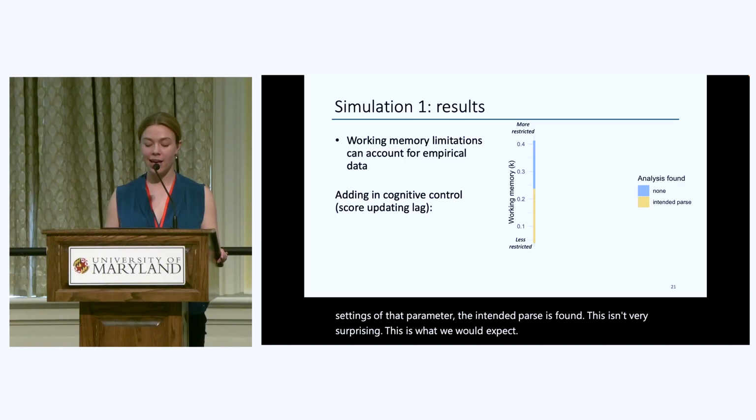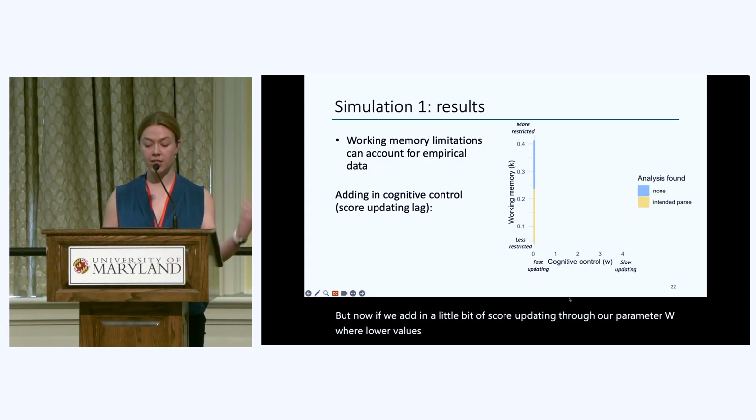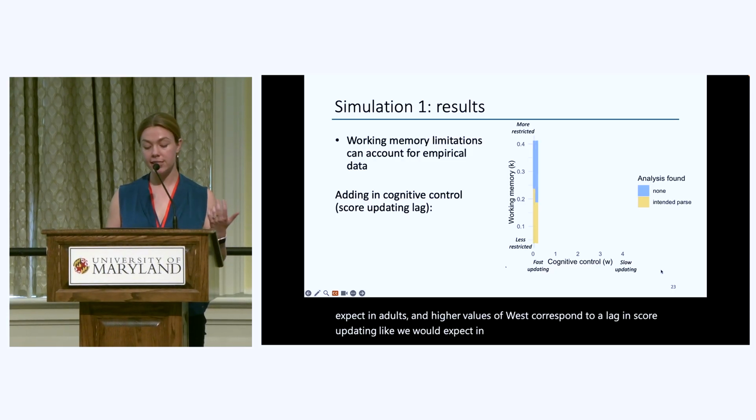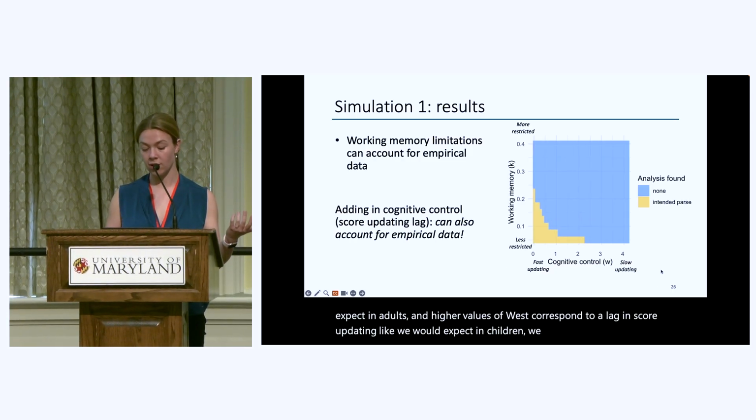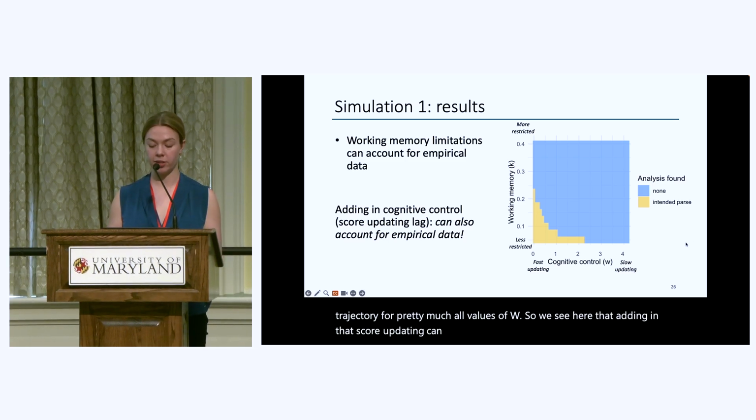But now, if we add in a little bit of score updating through our parameter W, where lower values of W indicate faster score updating, like we would expect in adults, and higher values of W correspond to a lag in score updating, like we would expect in children, we see the same overall trajectory for pretty much all values of W. So we see here that adding in that score updating can also account for the empirical data.